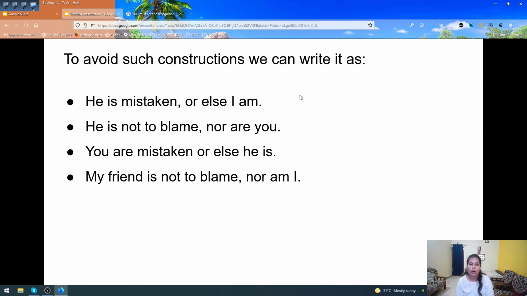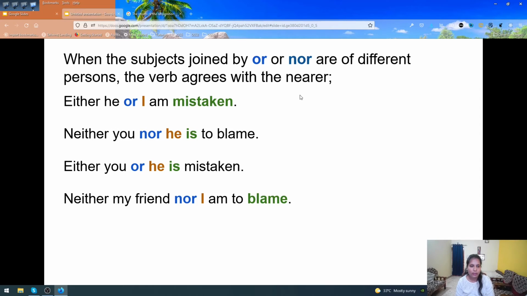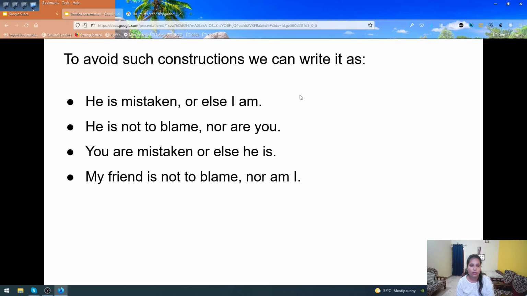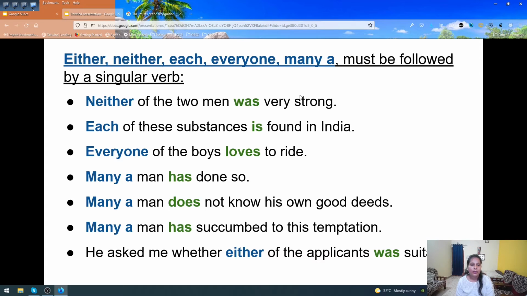So if you are confused by such sentences and you don't know how to put the verb, you can use such kind of sentences. Then either, neither, each, everyone, many a must be followed by a singular verb. So when our sentence starts with either, neither, each, everyone, many a, our verb should always be singular. Neither of the two men was very strong.